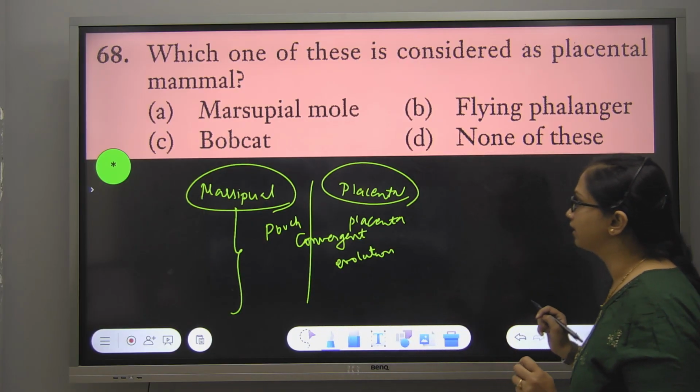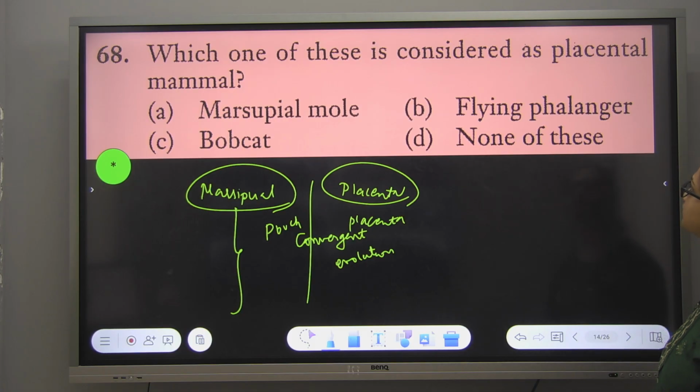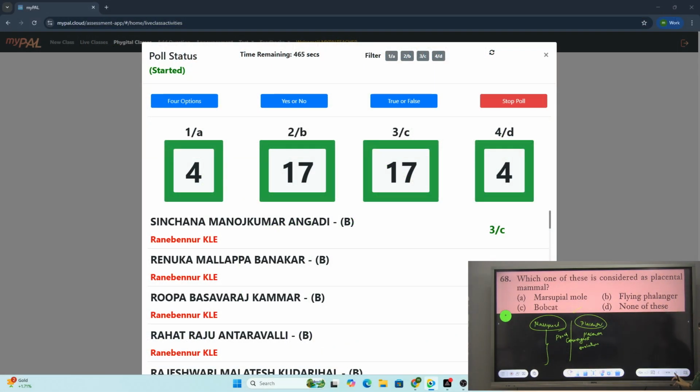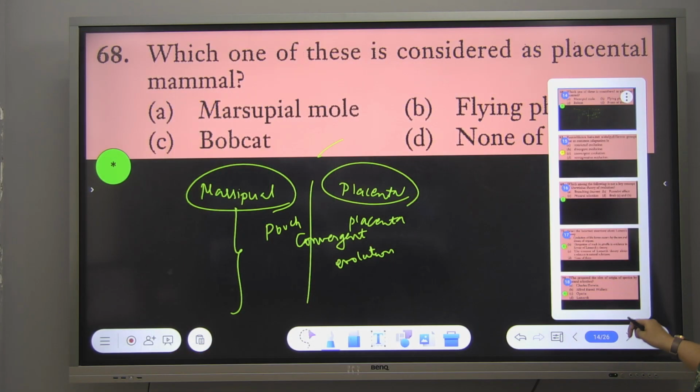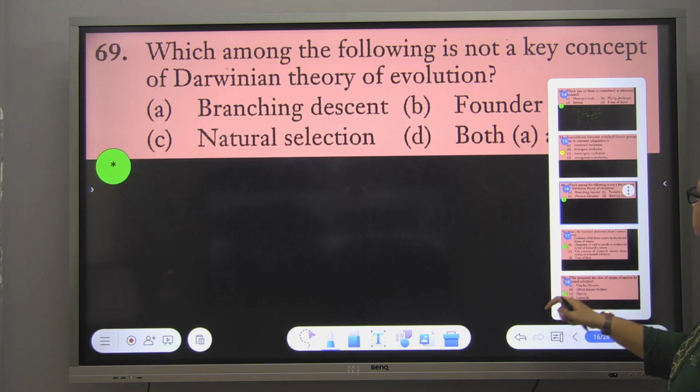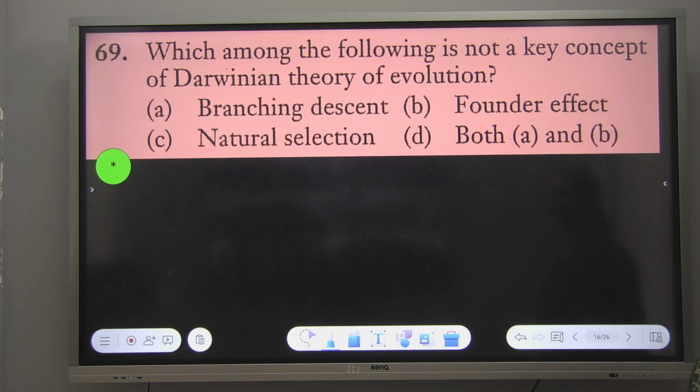Okay. Which of these is considered? Option C, bobcat? C, ma'am. Mole, flying phalanger is also a marsupial. Okay. Be careful. This is there in your book also.